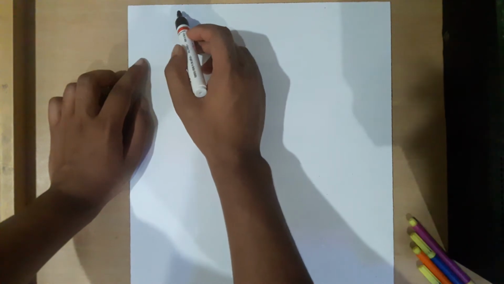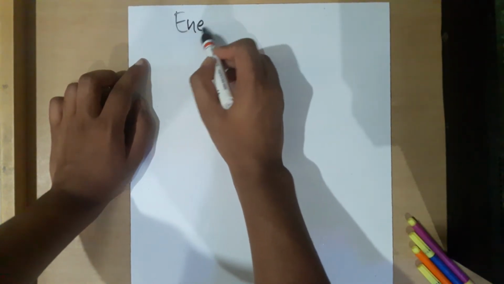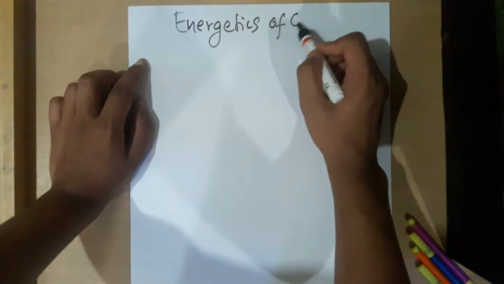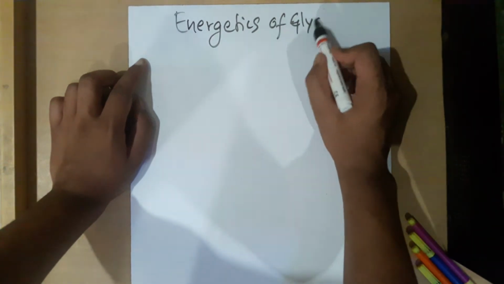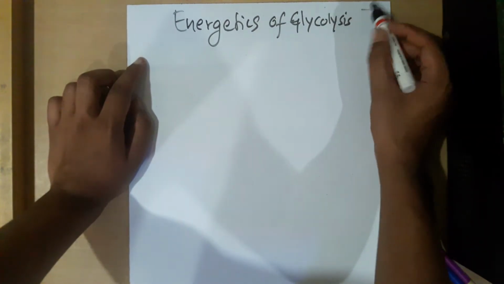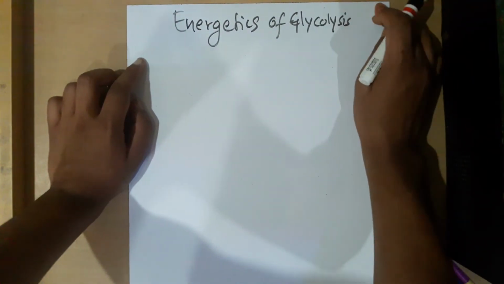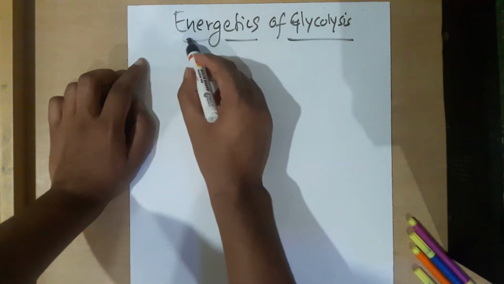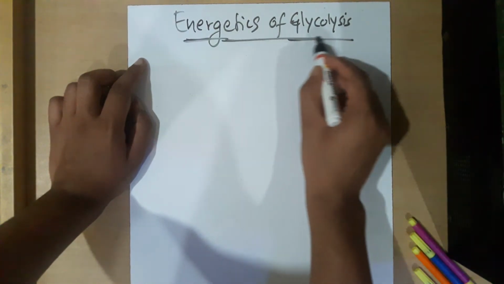Having completed the reactions of glycolysis, now let's narrow down our discussion to energetics of glycolysis. Energetics of glycolysis. I told you to keep the number of ATPs and NADH in your pocket so that we can take it out during energetics of glycolysis.